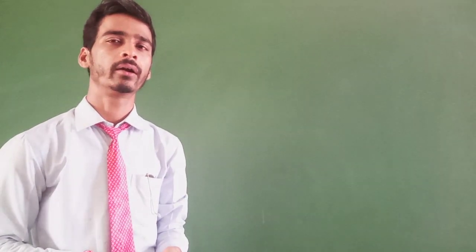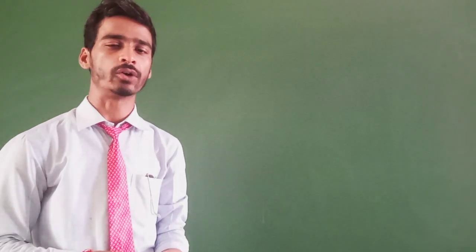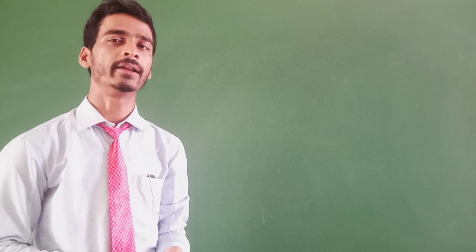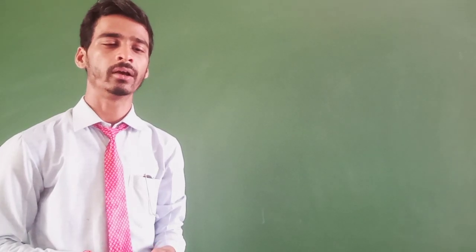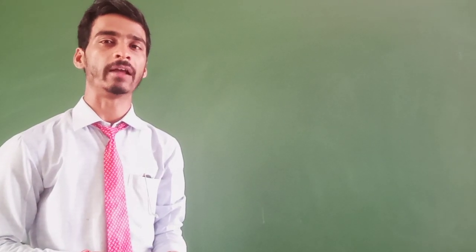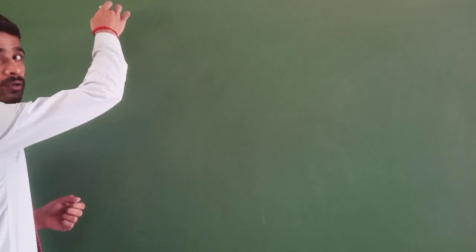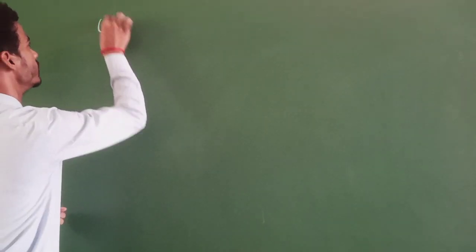In today's class, we are going to learn the topic multiplication, understanding multiplication. Today we will learn multiplying by 0 and multiplying by 1.